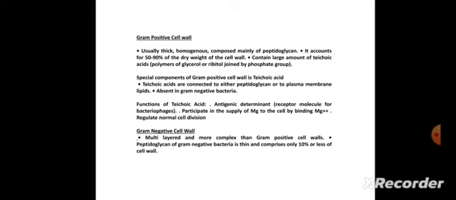Functions of teichoic acid: antigenic determinant, participate in the supply of magnesium to the cell by binding magnesium 2 plus, and regulate normal cell division. The gram-negative cell wall is multi-layered and more complex than gram-positive cell walls. Peptidoglycan of gram-negative bacteria is thin and comprises only 10% or less of the cell wall.